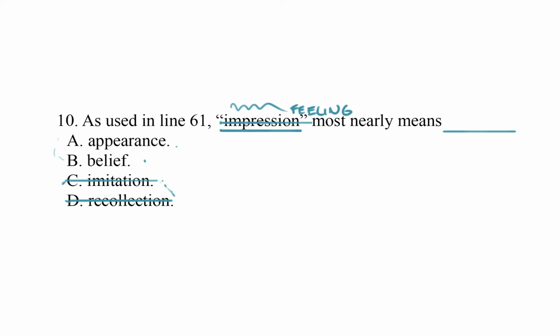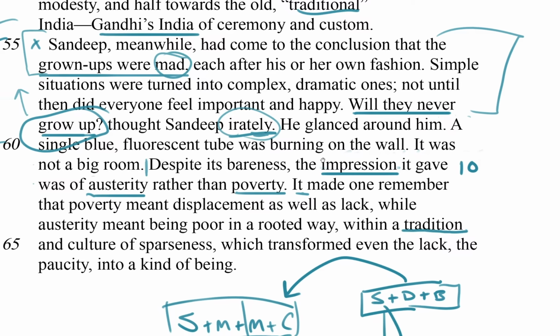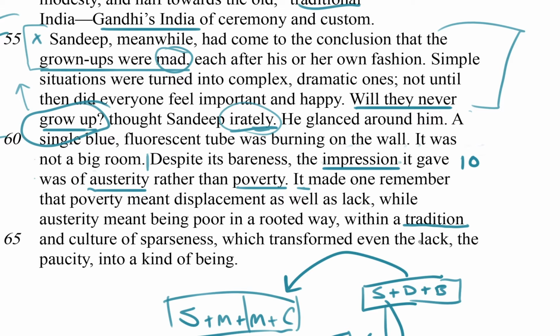So what I'm going to do is the second method for vocabulary and context questions and plug these words back into their context. So appearance and then belief. It was not a big room. Despite its bareness, the appearance it gave was of austerity rather than poverty. That sounds right to me. Let's try the other one.